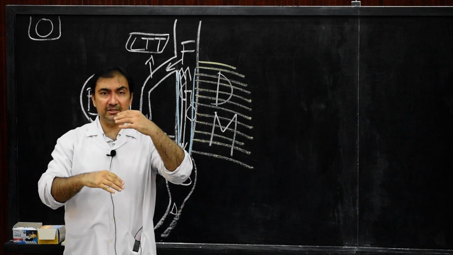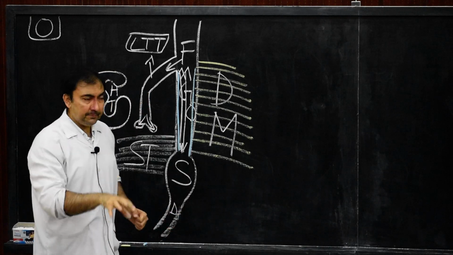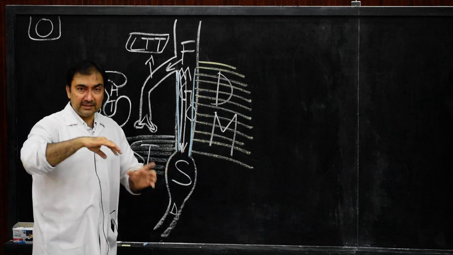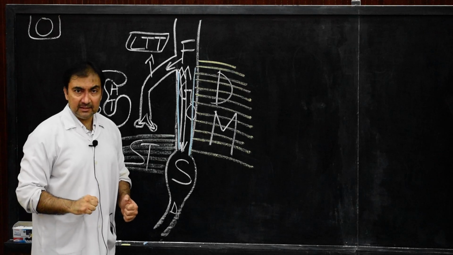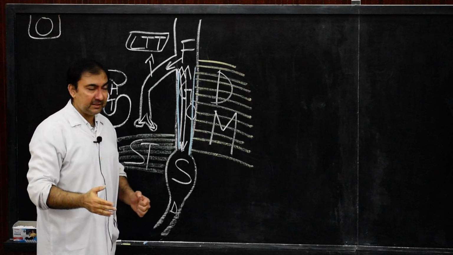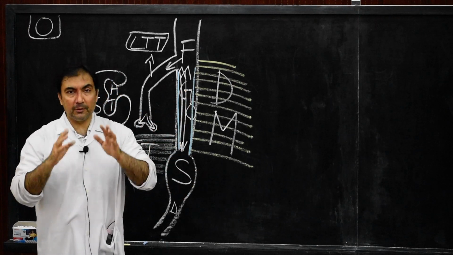After some time, it will change into simple columnar epithelium, and finally it will become non-keratinized stratified squamous epithelium. This transformation of epithelium during its development is called metaplasia. So by metaplasia, the final epithelium of the esophagus will be non-keratinized stratified squamous epithelium, which will be developed from endoderm.